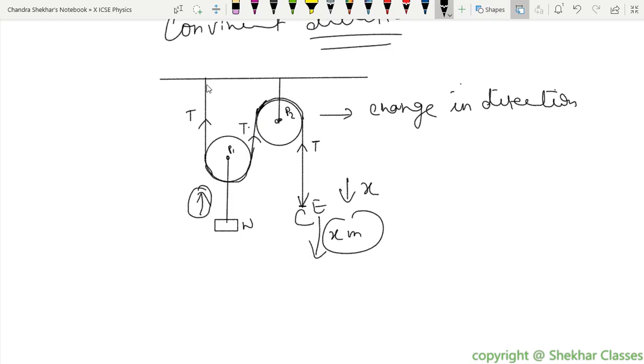And this is what happens when we take a pulley which is movable. Remember that. All of you are there or not? Yes, sir. Okay.